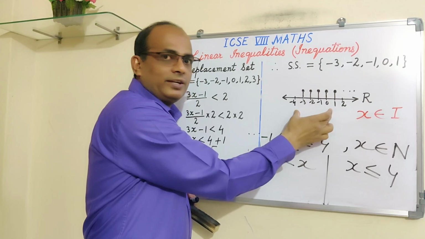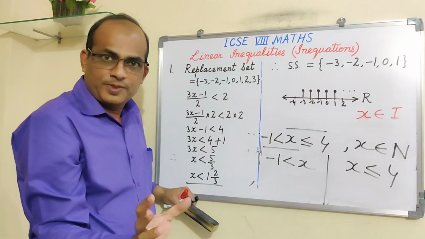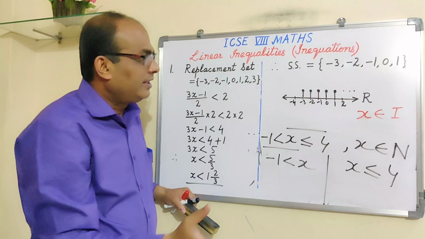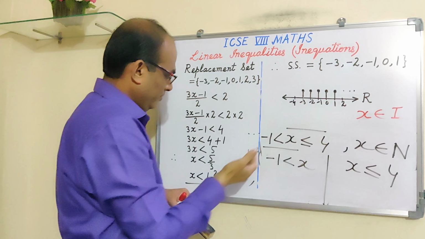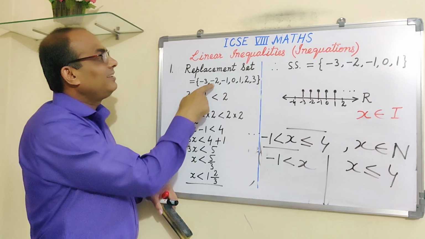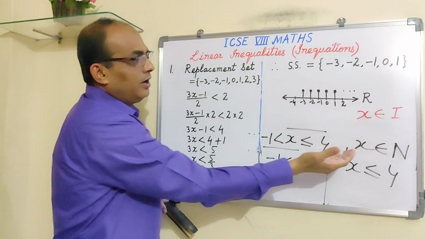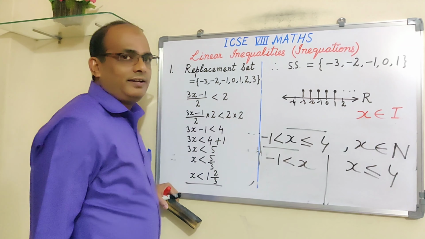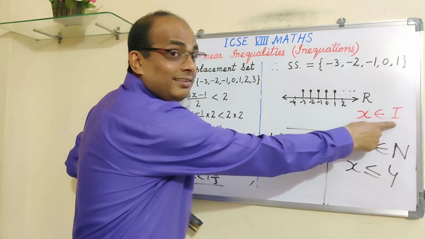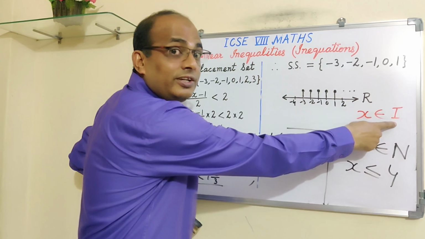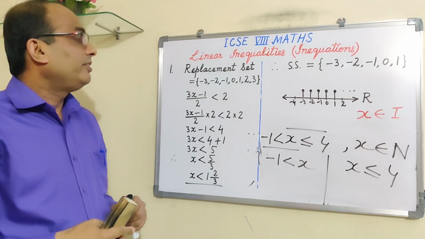Then only you represent. If only solve, get the values of x, then you write down the values of x. You simplify it till here and then see the replacement set is like N, I, Z, etc. I is the set of integers, Z is also the set of integers, right? Fine. I hope things are very, very clear.